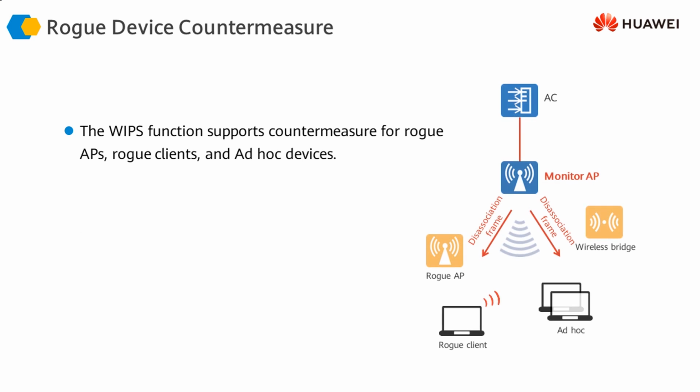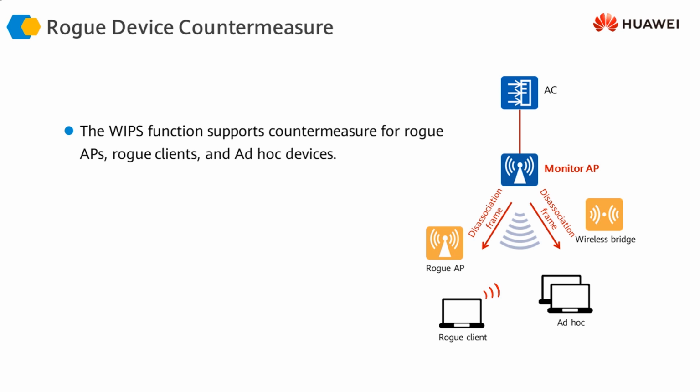So once we have detected that there are rogue devices in our infrastructure or in our wireless network, how do we stop those rogue devices from communicating in our infrastructure? The easiest way of making sure that rogue clients, rogue access points, wireless bridges or ad hoc clients do not connect to our network, do not connect to our APs or infrastructure, is that the access controller instructs the monitoring AP, or all the APs that are within range of these devices,